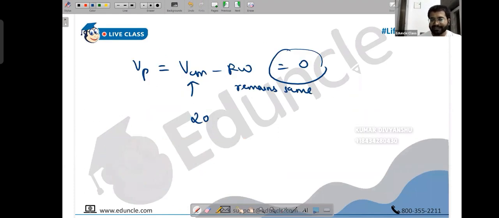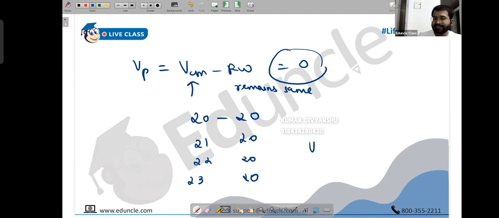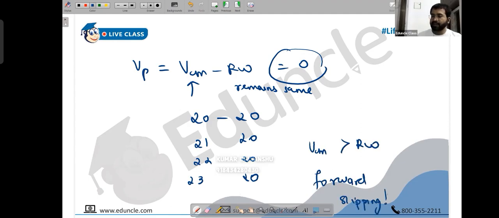So it's something like initially both were 20 and 20. Now because of mg sin theta, Vcm has increased. Let's say 21, 22, 23. But what happens to this 20? This 20 remains the same. It means Vcm is going to be greater than R omega. We have got a forward slipping case. Okay. So whenever forward slipping is going to happen, friction will come to the rescue. So the object must be rough.